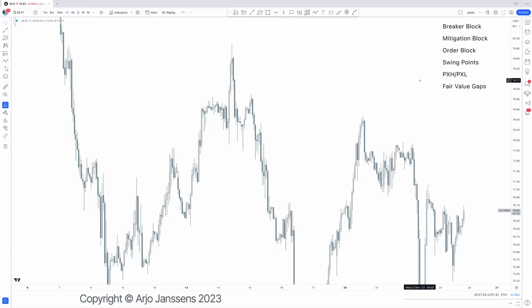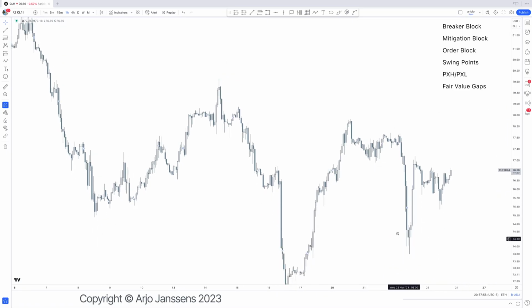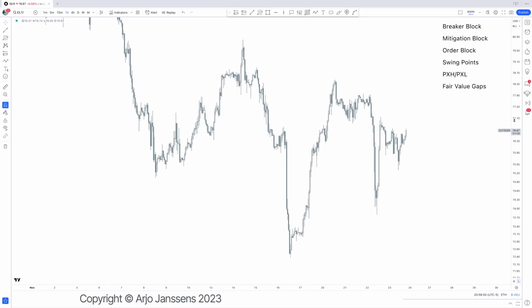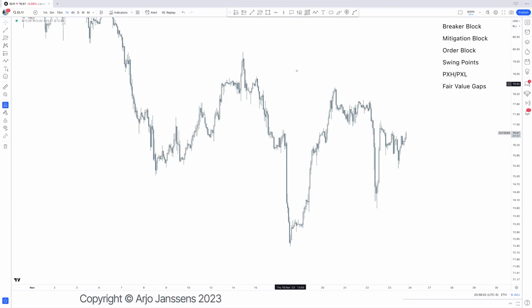Because when we move from a leg lower, so when I refer to a leg, it's just one leg lower. Very visually, how can we see the legs right here? We have one leg lower, one leg higher, one leg lower. So when I refer to a leg, then this is basically the leg lower that I'm currently referring to. So this leg lower right there, this is the current leg that I'm referring to. That leg lower has a different PD array every single time in the different grades of that leg.